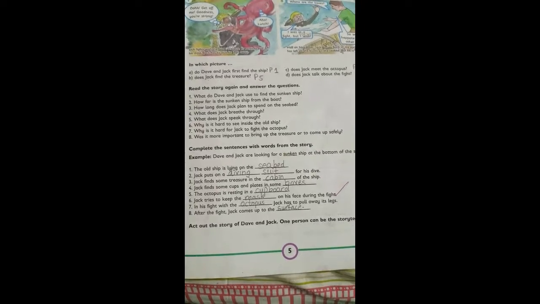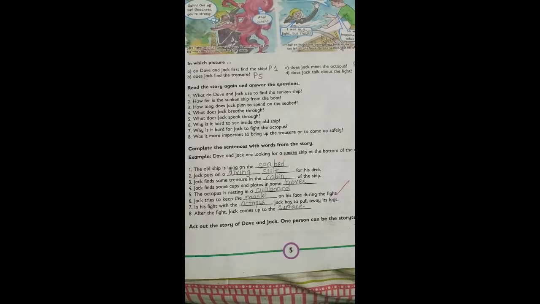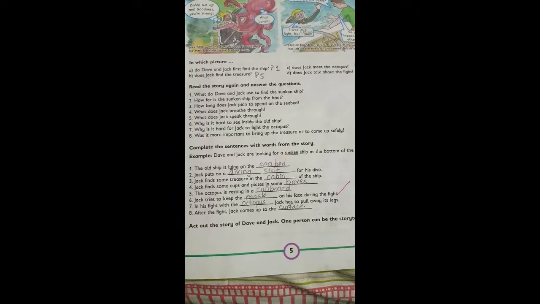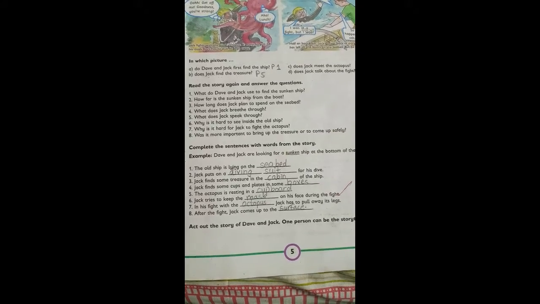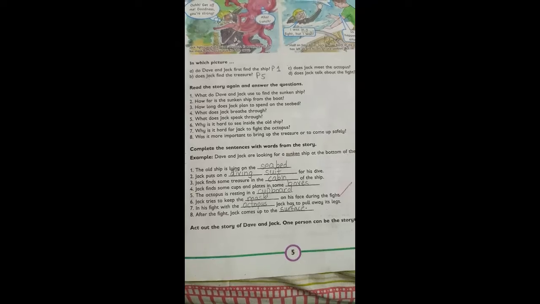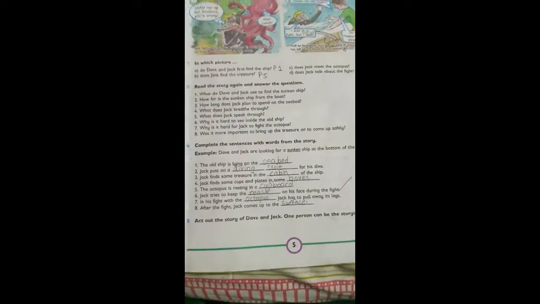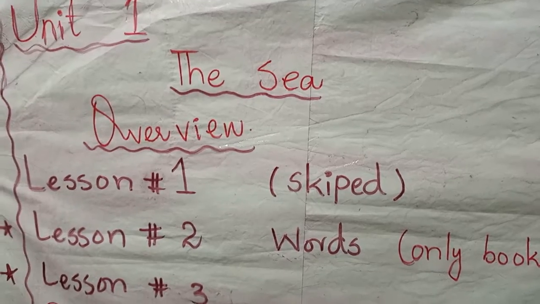6. Jack tries to keep the dash on his face during the fight. He tried to keep his mask, as without the mask he would not be able to breathe. Number 7. In his fight with the dash, Jack has put away its leg. He tried to put its leg away. Which thing was going to grab his neck? It was the octopus leg. So he tried to put the octopus leg away from his neck. 8. After the fight, Jack comes up on the dash. He comes up on the surface.